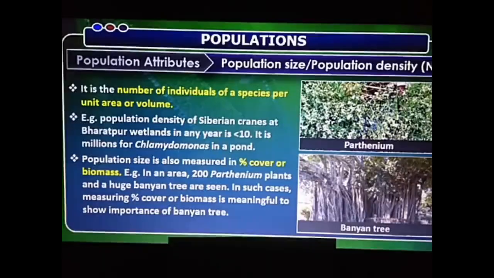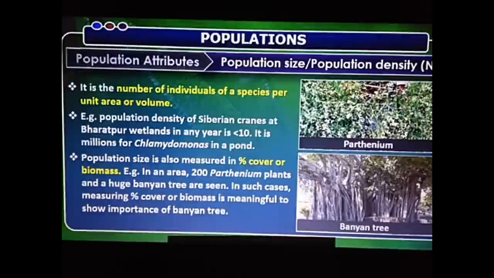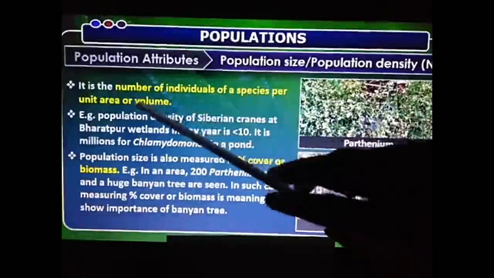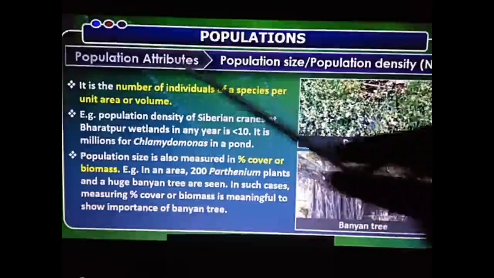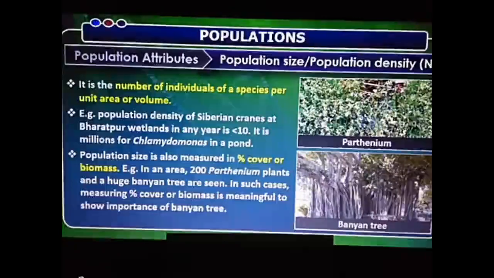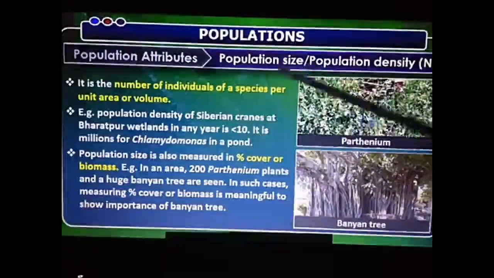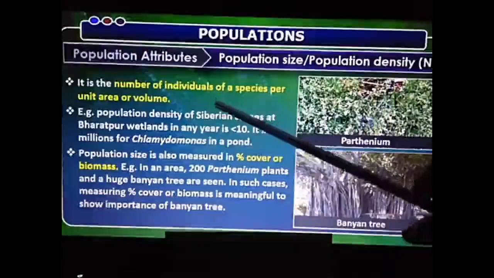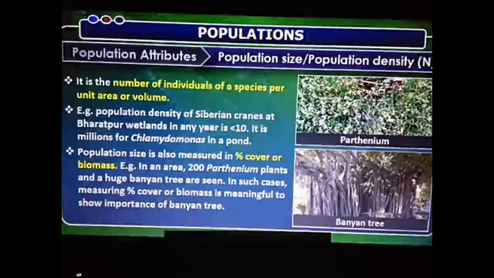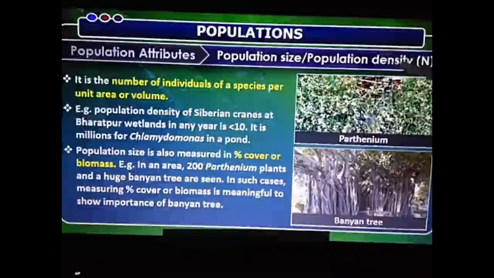Before going to what is population growth, just a short revision about population density. So what is population density? We have seen that population density is nothing but the number of individuals of a species per unit area or volume. So you must remember this definition so that you know what we mean by population growth. Population density is the number of individuals present in a given unit area. How many organisms are present in that population is going to be the population density.